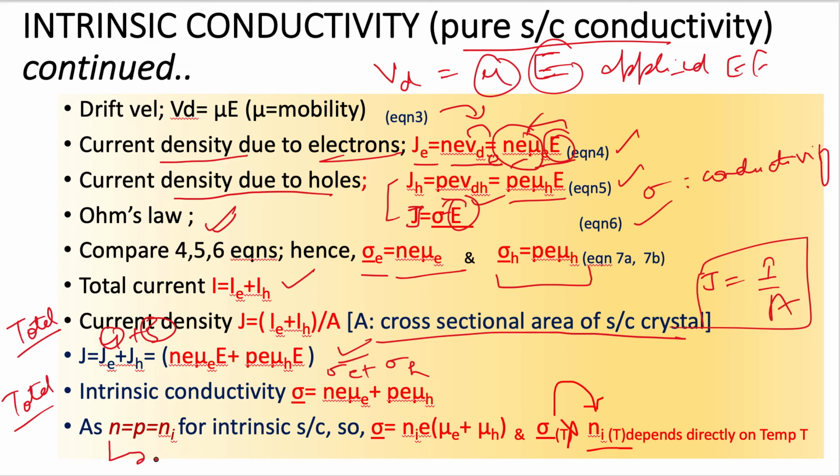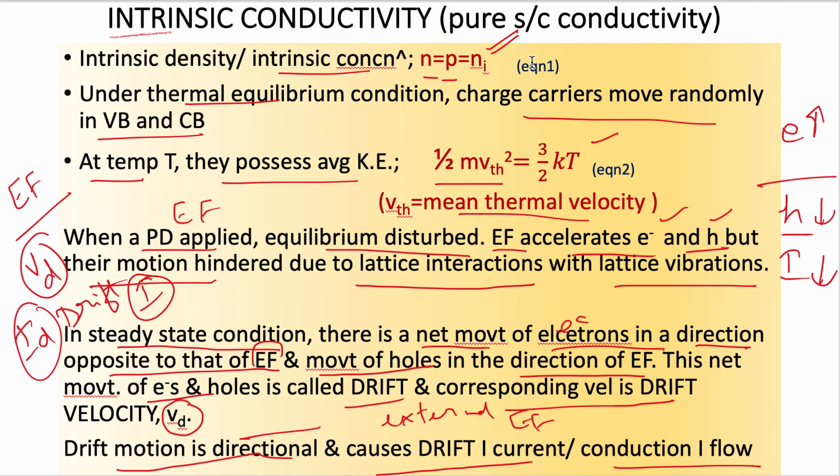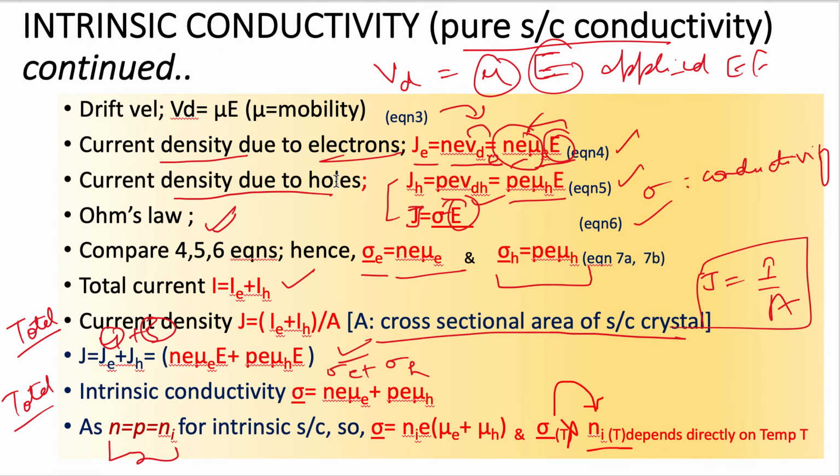But we know that N is equal to P, which is further equal to Ni, as I showed you in the previous slide, equation 1, for this intrinsic semiconductor. So for an intrinsic semiconductor, N is equal to P, and N can be taken out common.